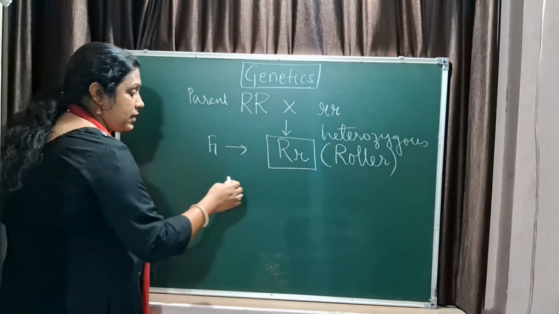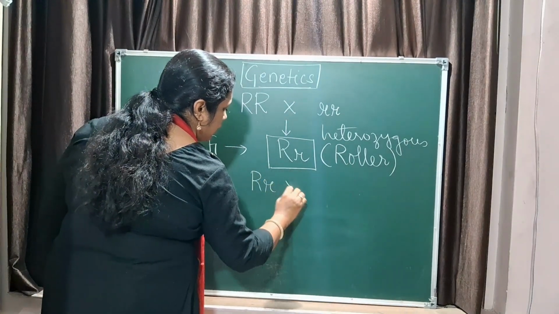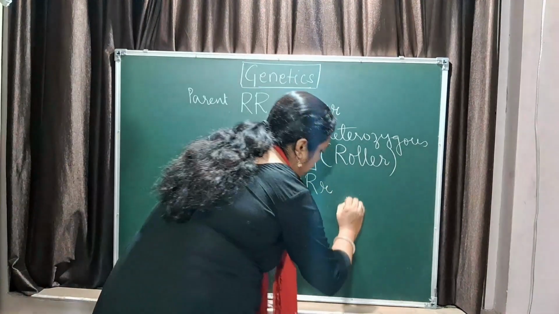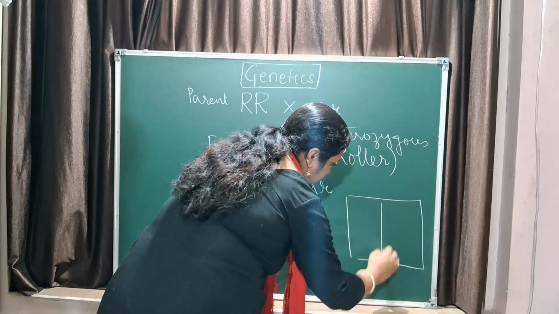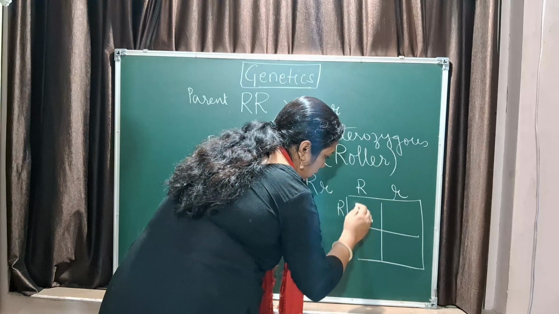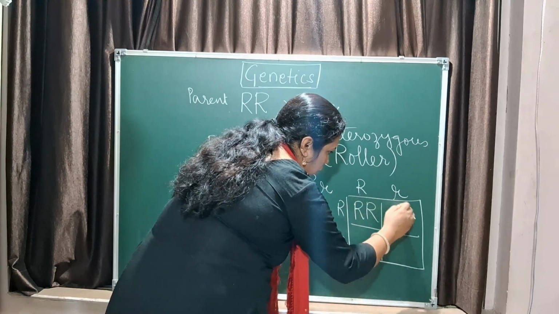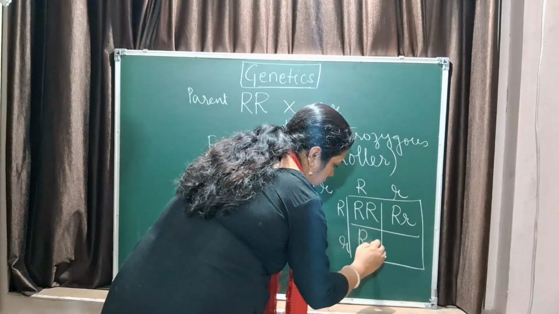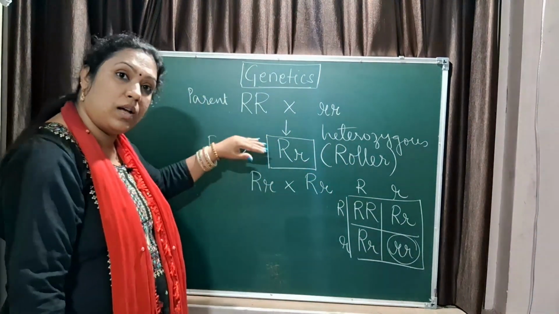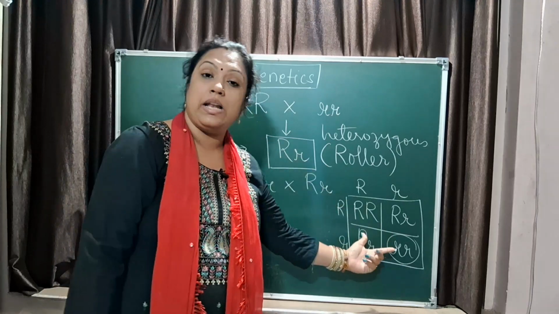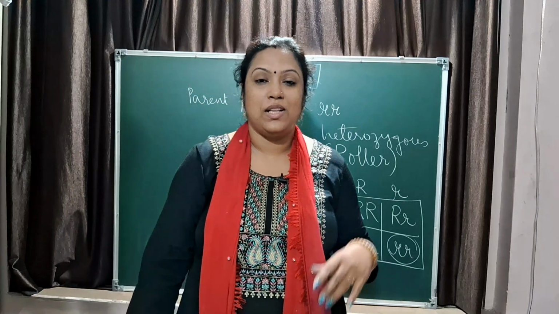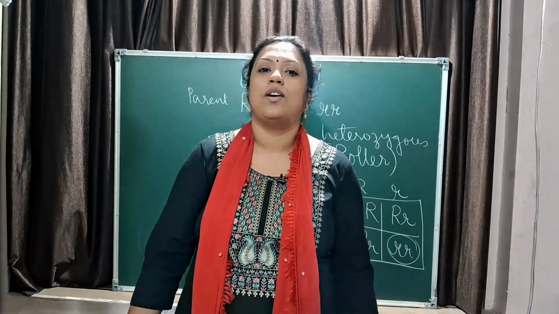Now for the next generation, suppose heterozygous rollers produce children, then what is the possible combination? Capital R small r, capital R small r. You have roller, roller, roller and a non-roller, right? So even if both the parents are roller, there is a possibility that you are a non-roller. Go home, go to your parents and find out whether they can roll their tongue and whether you can roll your tongue or not.